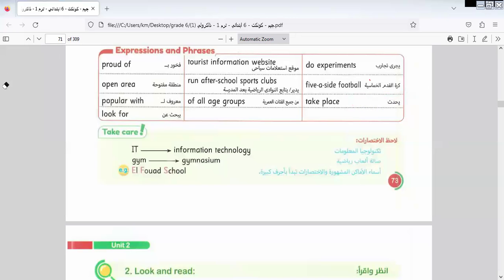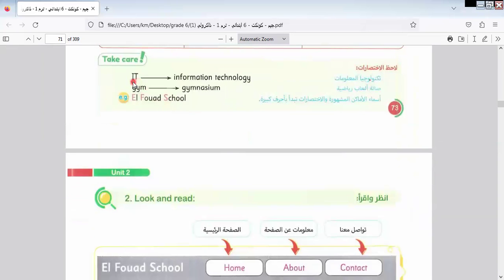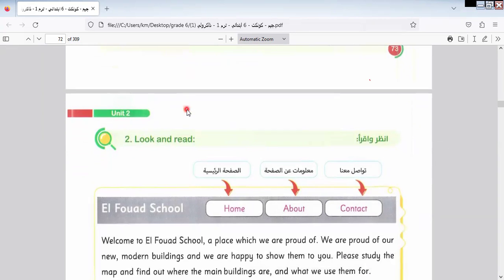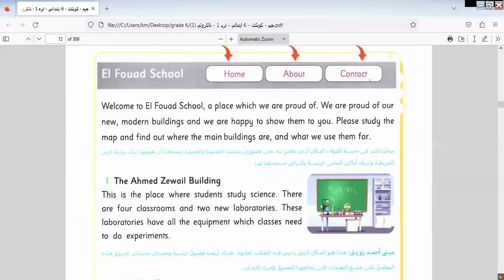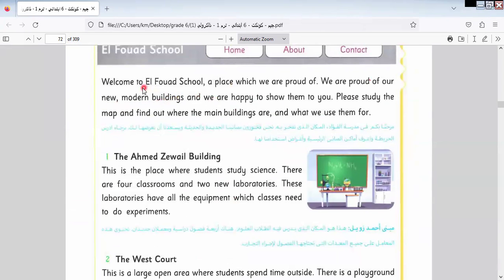Let's go to another one here. Here we have some abbreviations, like IT, which stands for information technology. Gymnasium. Al-Fuad school, this is the name of a school, okay? Let's read the text and answer the questions below.